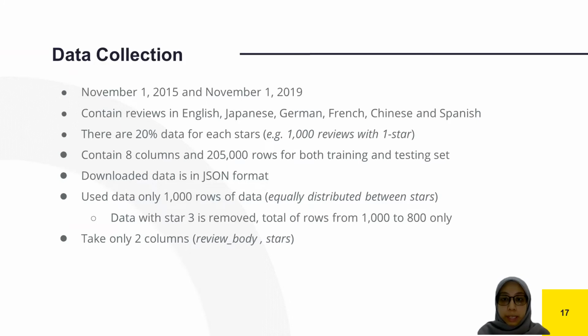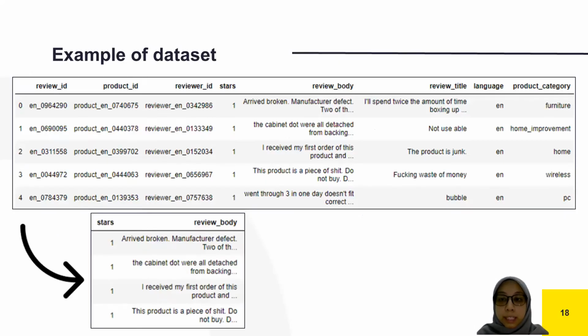It contains 8 columns and 205,000 rows, but in this study, we only use 1,000 data with equally distributed ratings and 2 columns. As we didn't consider taking neutral reviews, reviews with star 3 are removed, leaving only 800 reviews. This is the example of the full dataset, and below is the one that will be used in the study with only 2 columns, review body and star.